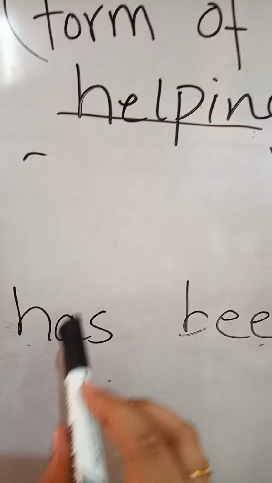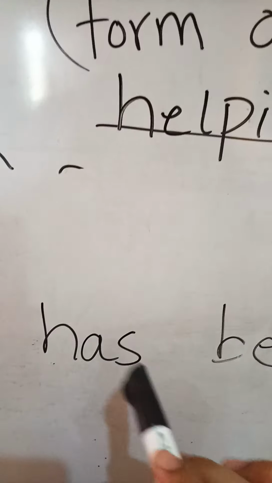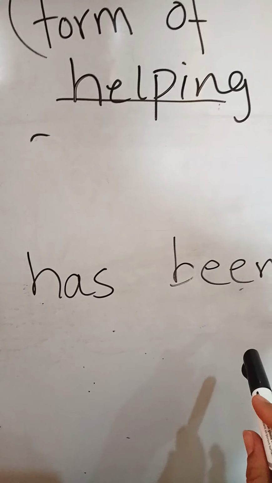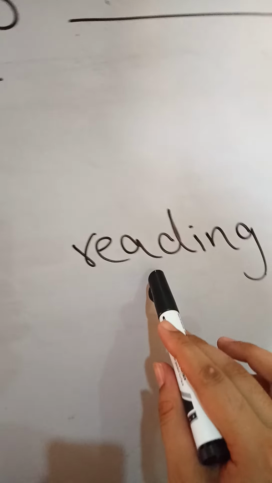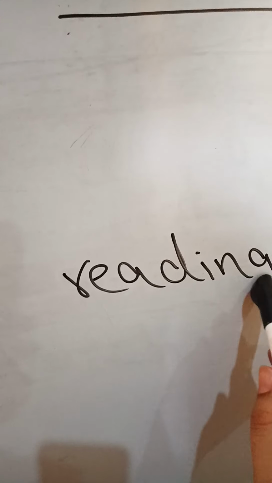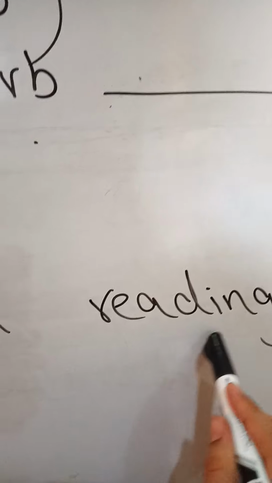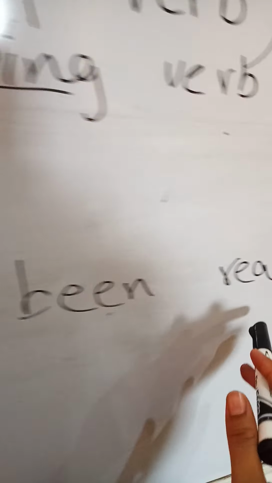We use has been, have been as a helping verb in the present perfect continuous tense, and the first form of verb will come with the addition of ing. So, she has been reading newspaper since 2 o'clock.